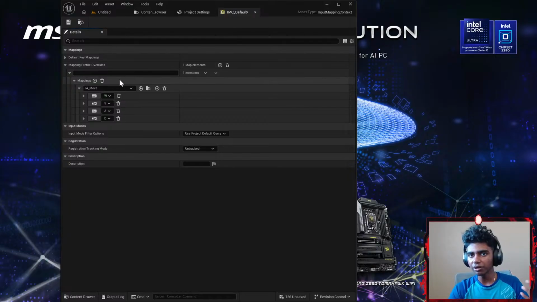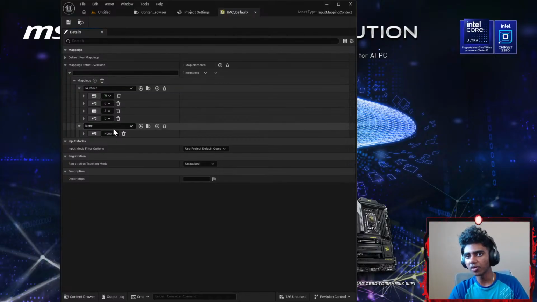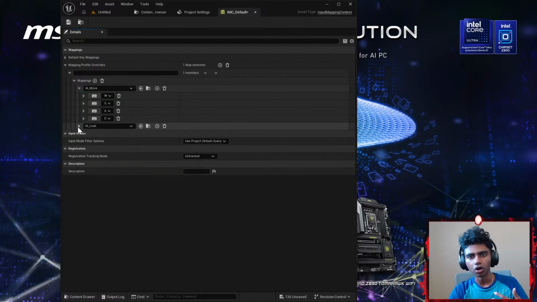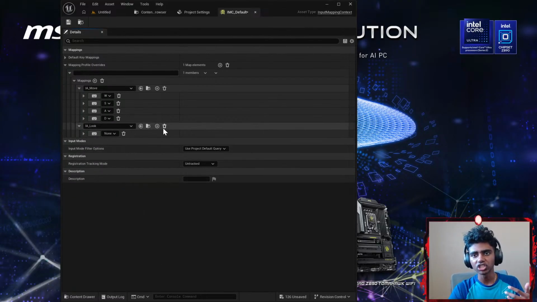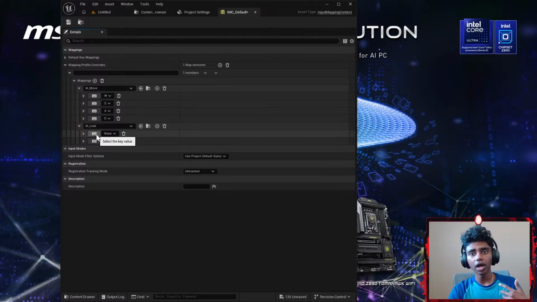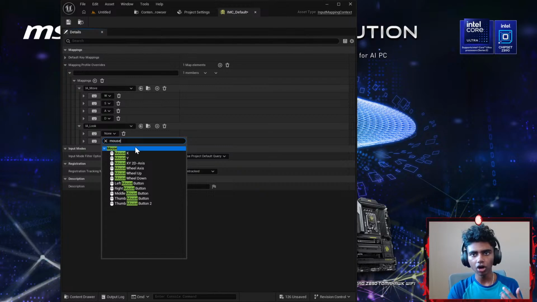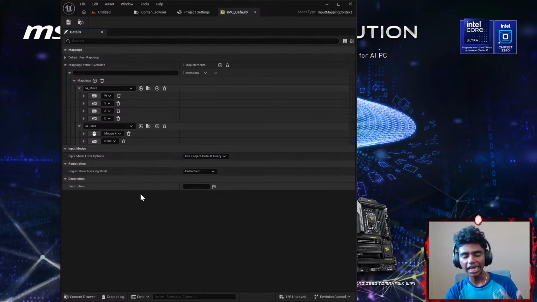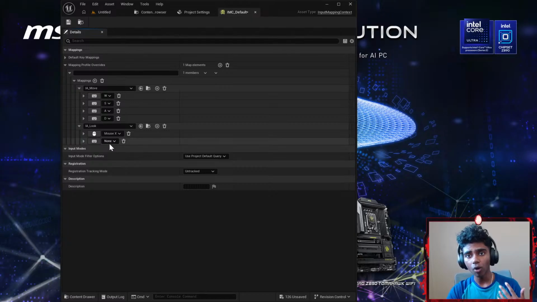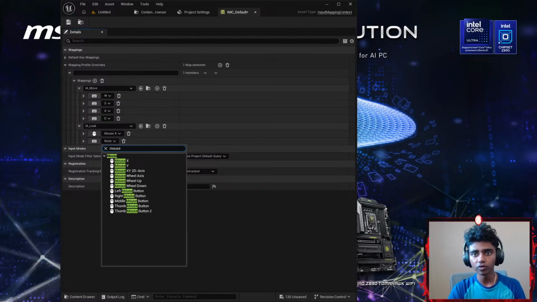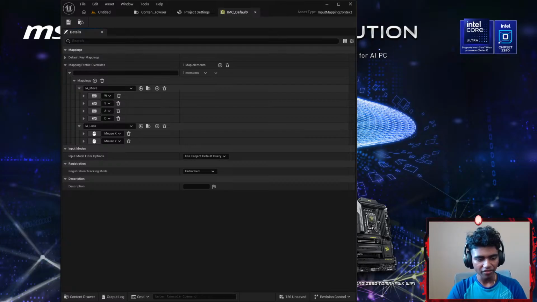That said, once I'm done with this mapping, I'm going to add another mapping. My second mapping is going to be for my IA_Look. Basically, my player's look action, in which I want to look towards the left or towards the right, based on where my mouse moves in the X-axis, because left-right is the X-axis. And I want to look forward or backwards depending on where my mouse moves in the Y-axis. And I think that's pretty much it.